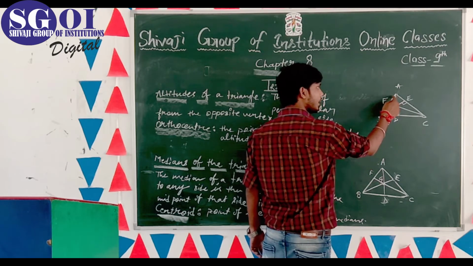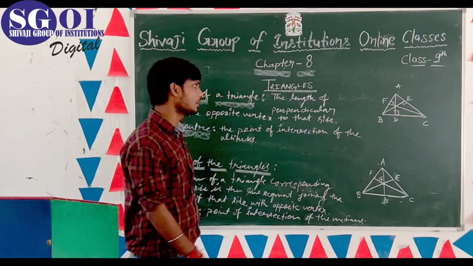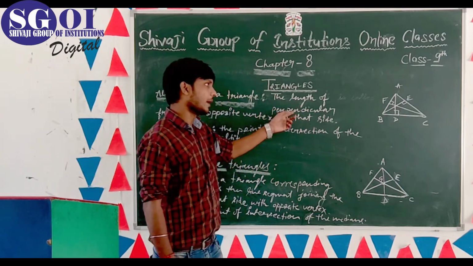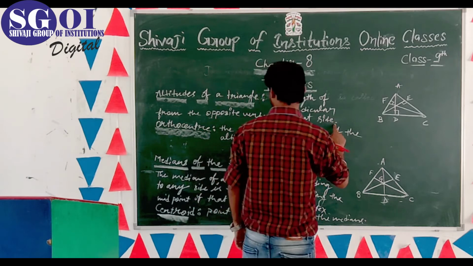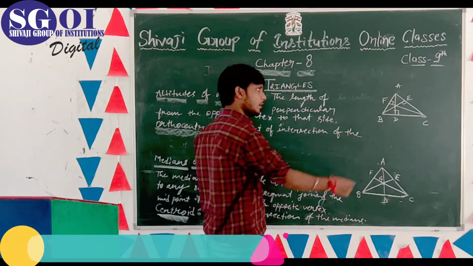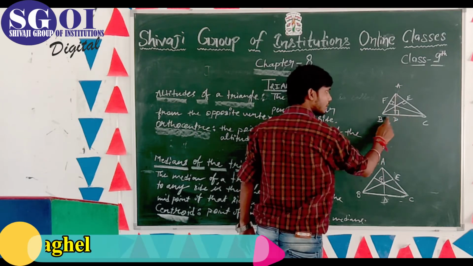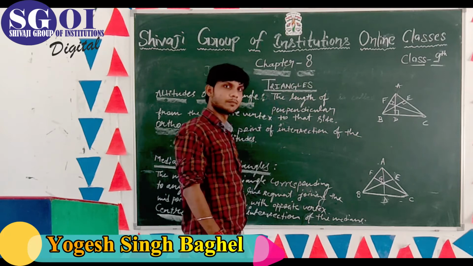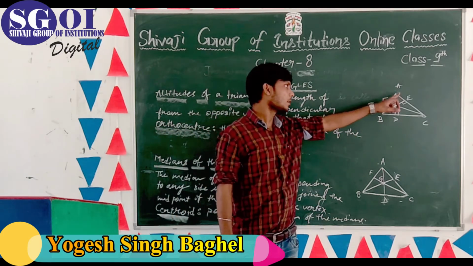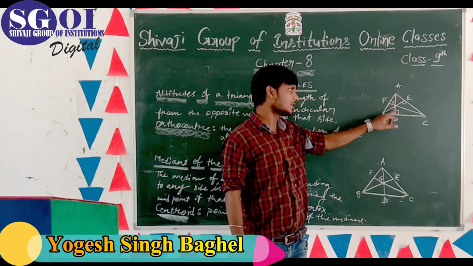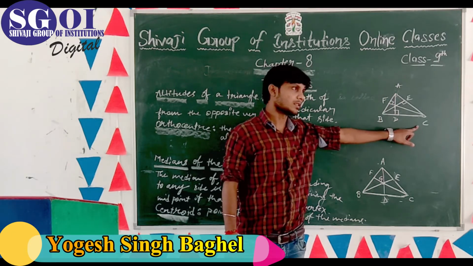AD is a line segment, or you can call it the length of the perpendicular from the vertex to the opposite side. AD is perpendicular to BC. So AD is the altitude on BC. Clear? AD is perpendicular to BC. It means AD is the altitude for BC.